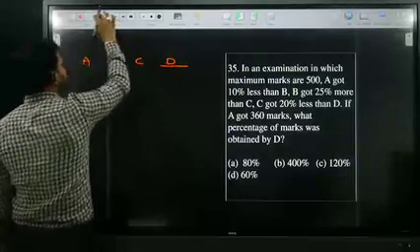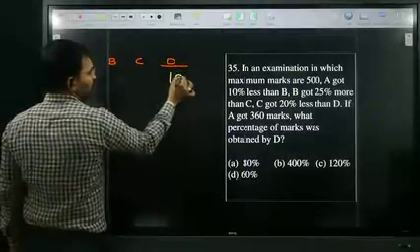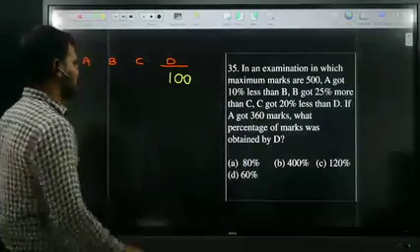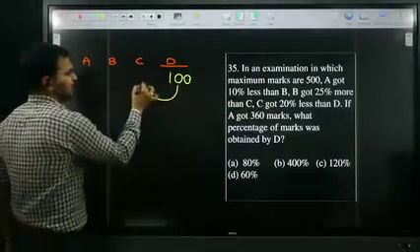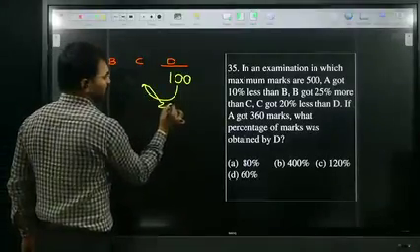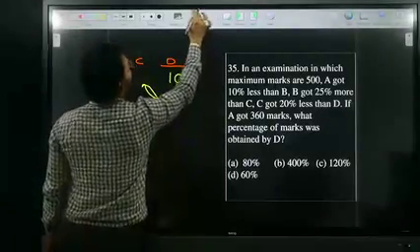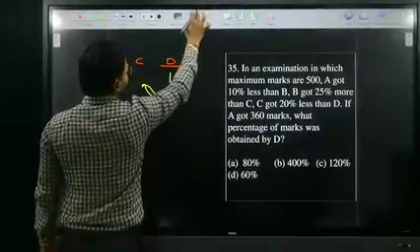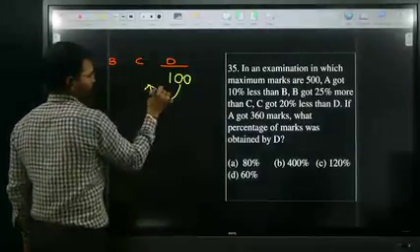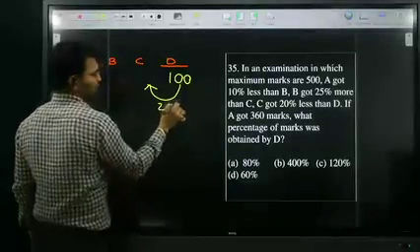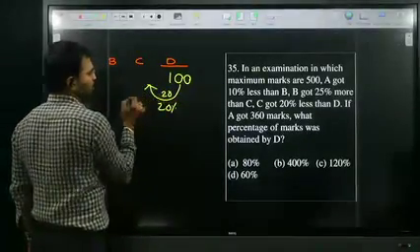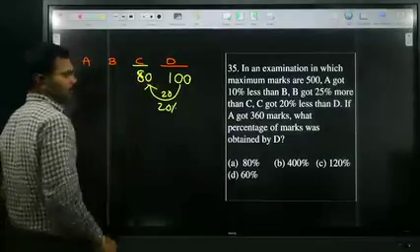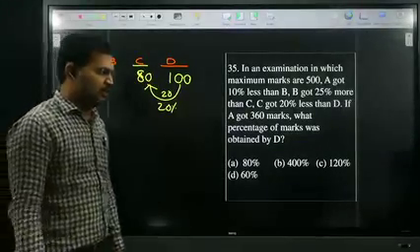So I assume D's marks as 100. If D's marks are 100, C got 20% less than D. Look at me, all of you. C got 20% less than D. 20% of 100 is how much? 20. Then C got how much? 80. All of you clear?